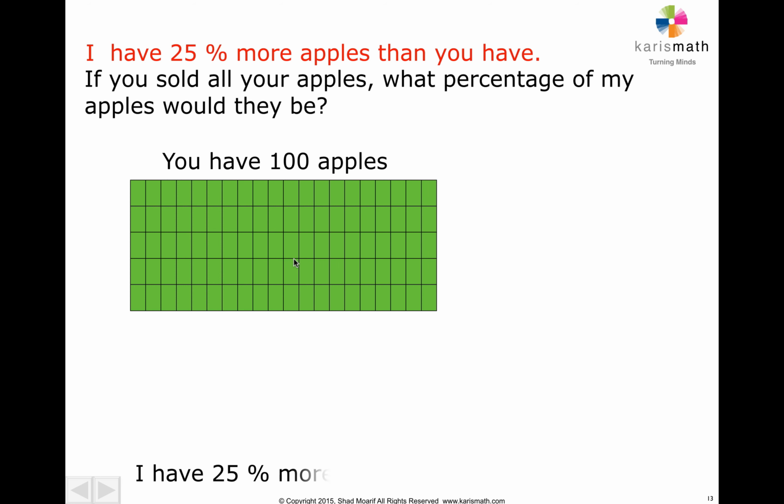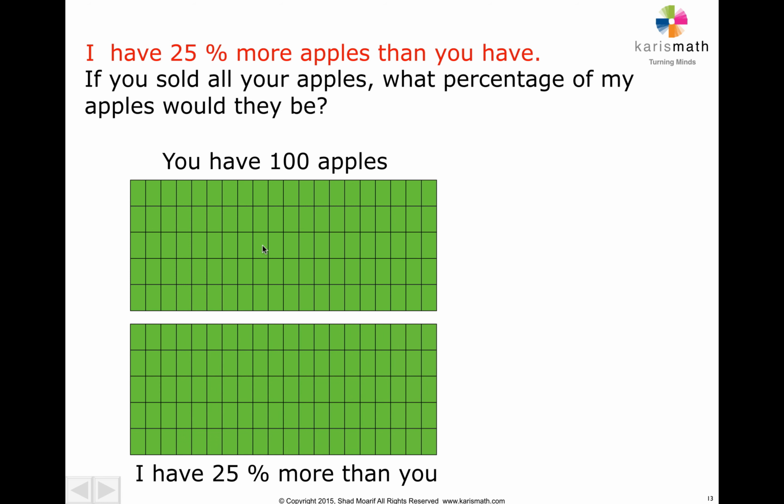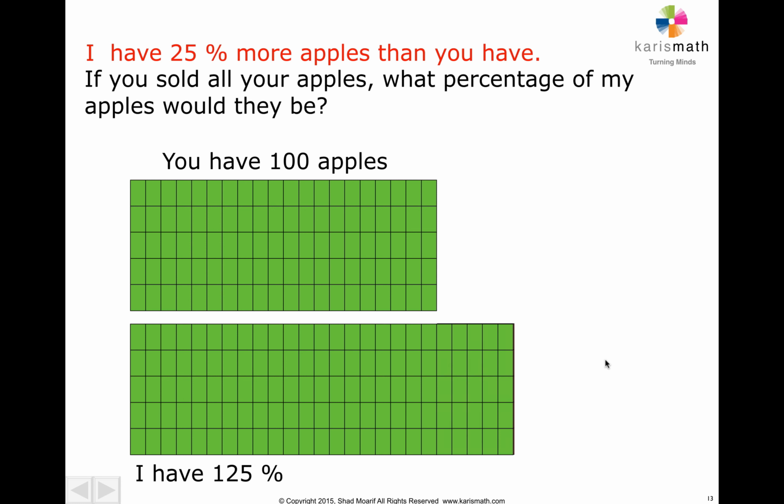That means if I take 25% more than you, it means that I have the same amount as you have plus 25% more. 25% of your apples more. So you take, this is 25 out of 100, add that to this end, and this is what I end up having. So if you have 100, I have 125. That's what it means. So I have 125%, you have 100%, if I have 25% more.